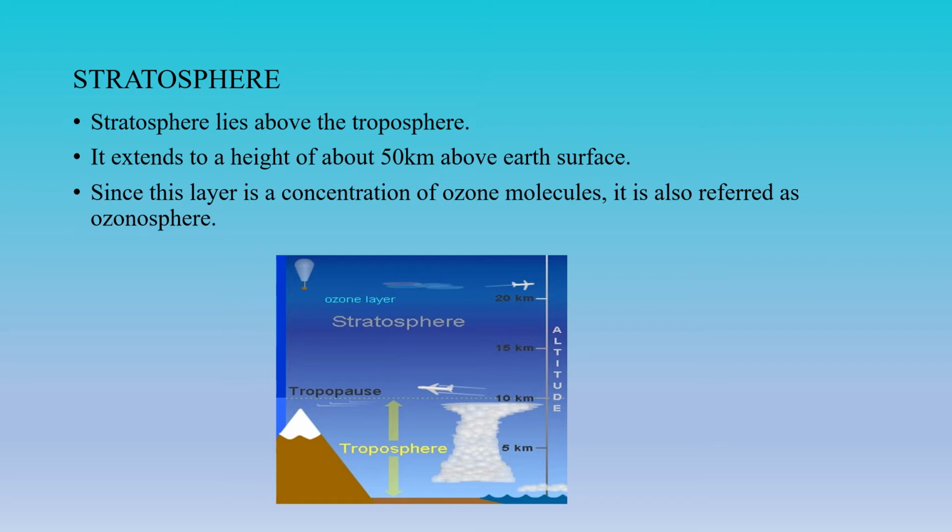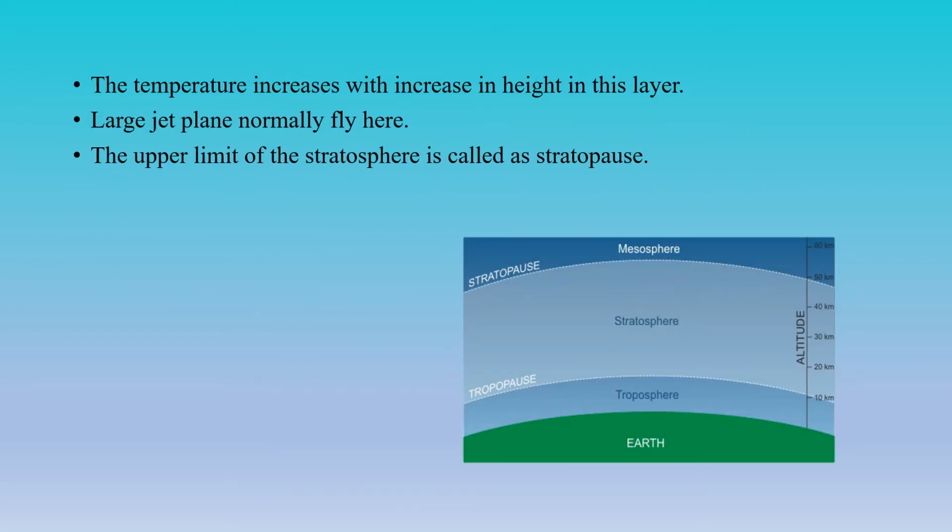Here the troposphere extends from 8 to 18 kilometers at the poles and the equator. The stratosphere extends up to 50 kilometers from the Earth's surface. Because the concentration of ozone molecules is found very much here, it is also referred to as the ozonosphere. The temperature increases with increase in height in this layer. Large jet planes normally fly here. The upper limit of the stratosphere is called the stratopause.